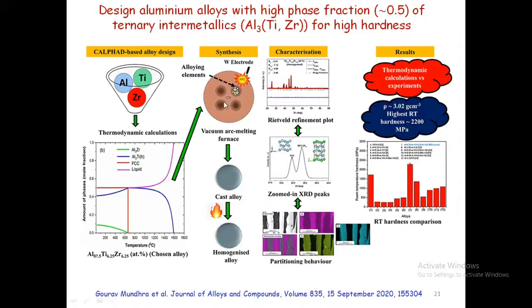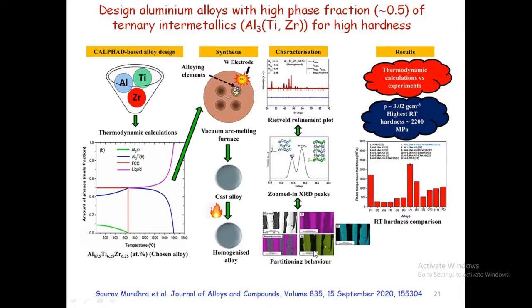This is done using vacuum arc melting. Using melting, they are able to make a button-type alloy, which is around 5 or 10 grams. Then they homogenized this alloy. So the alloy is ready. Now what will we do? Obviously, we will go for characterization. So they went for different characterizations to identify the phases, what stresses are present in it, and how the elements are distributed using EBSD.